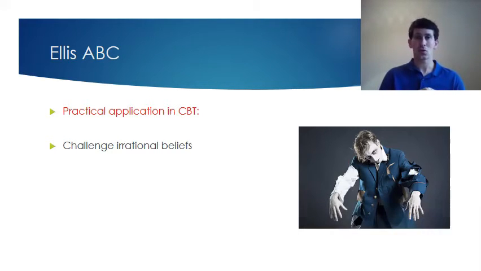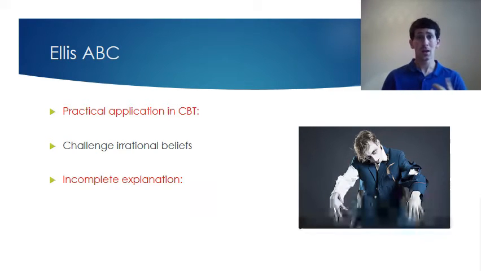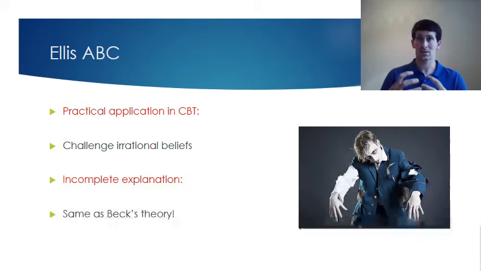So Ellis's ABC model, a great strength of it is that it gives a therapist something to work from. It allows them to change someone's irrational beliefs and help cure their depression. But very similarly to Beck's theory, it's an incomplete explanation. It can't explain everything. It can't explain the high levels of aggression. It can't explain the hallucinations, and it can't explain Cotard's syndrome, the feeling that some depressed people, in extreme cases, might feel like they're zombies. So it can't explain all aspects of depression. It can only explain certain ones.